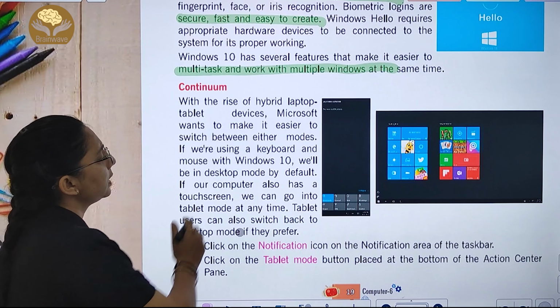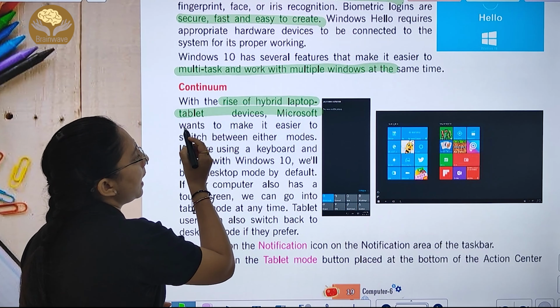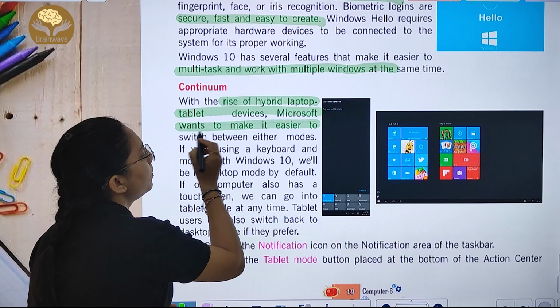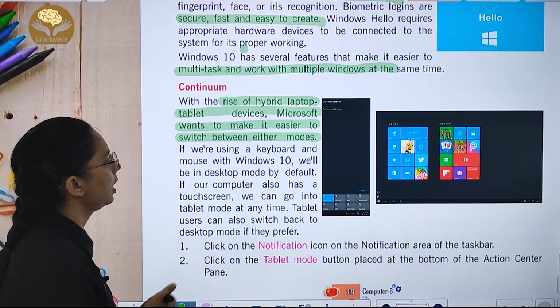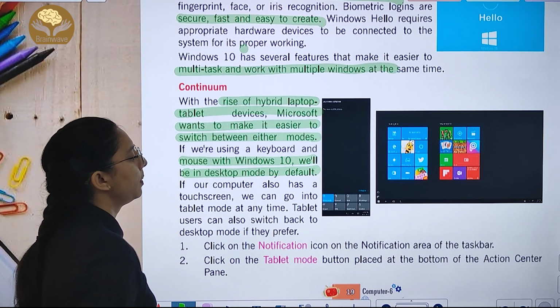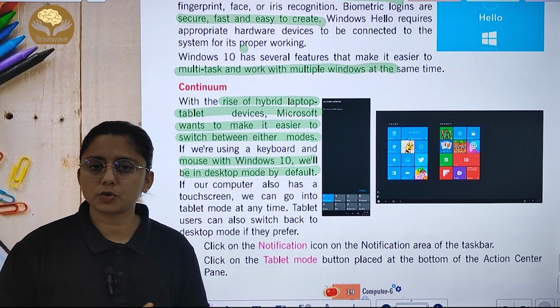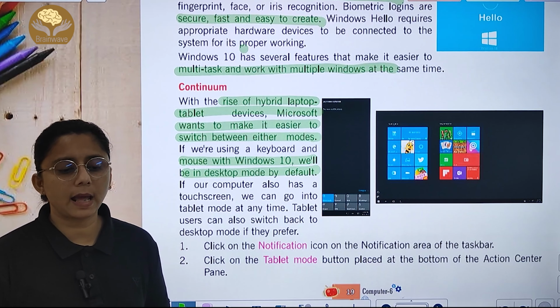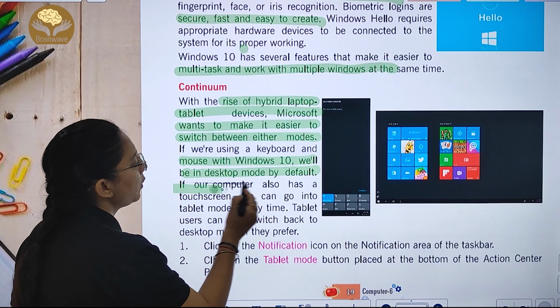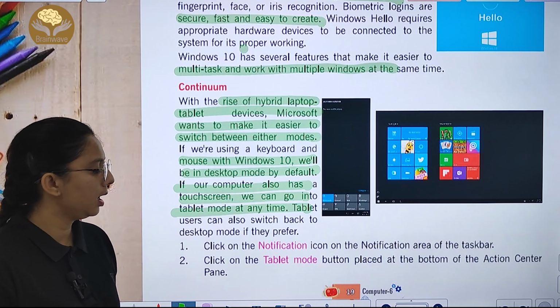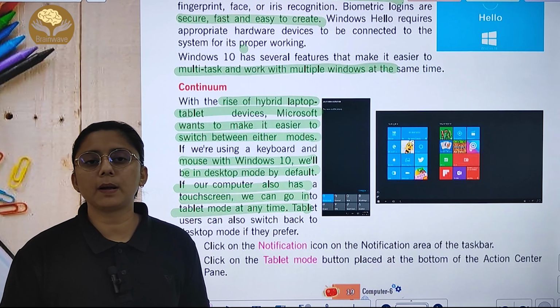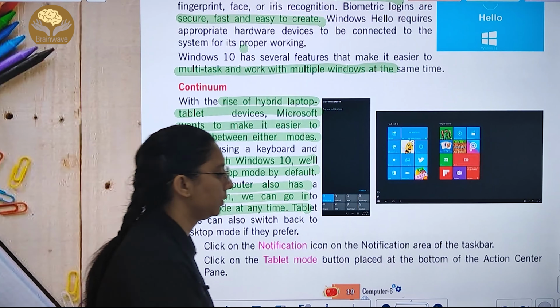Then we have Continuum. With the rise of hybrid laptops and tablets, Microsoft wants to make it easier to switch between either. We are using keyboard, अगर आप keyboard का यूज कर रहे हैं, and mouse with Windows 10 desktop mode by default. अगर आपको कीबोर्ड यूज करना है तो आप डेस्कटॉप का यूज कर सकते हो, डेस्कटॉप मोड का. फिर वैसे आप टैबलेट टच स्क्रीन का यूज कर सकते हो. If your computer also has a touch screen, we can go into tablet mode. ठीक है, और टैबलेट मोड में जाके खाली आप टच से भी काम कर सकते. Click on the notification icon on the notification area and click on the tablet mode button, जो आपका प्लेस होता है कहाँ पे, बॉटम ऑफ द एक्शन सेंटर.